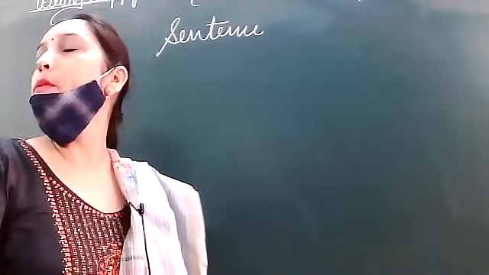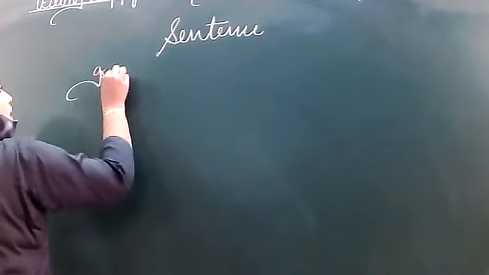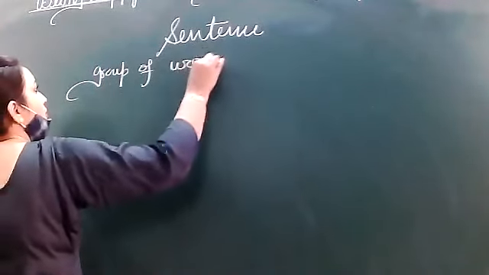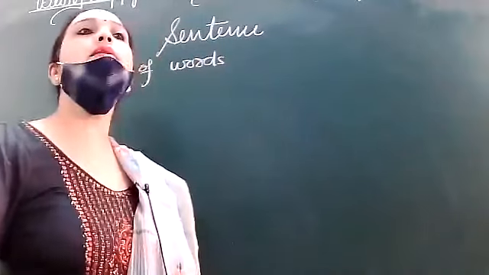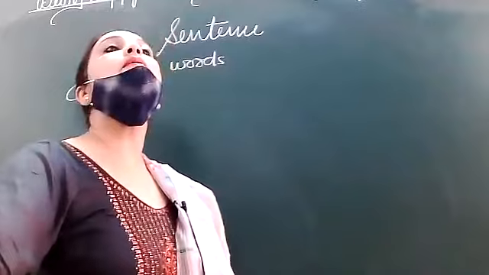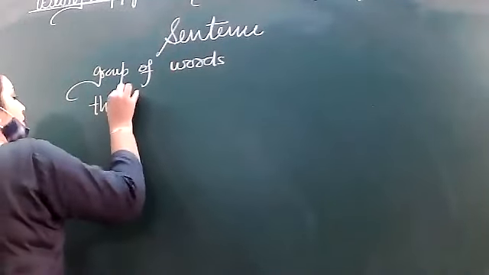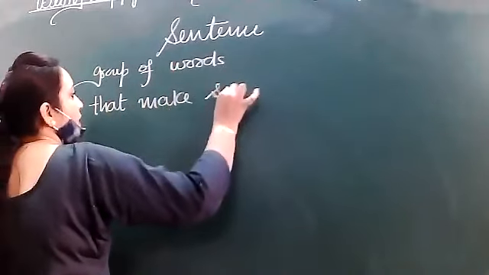Okay, Guneet is saying a sentence is a group of words. Only a group of words is called a sentence? That makes sense.